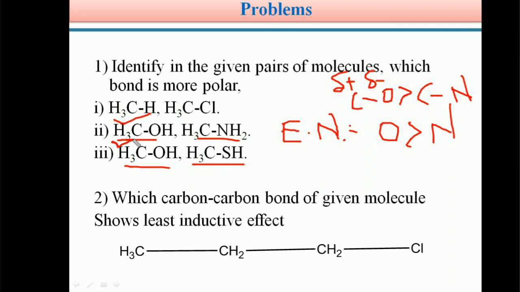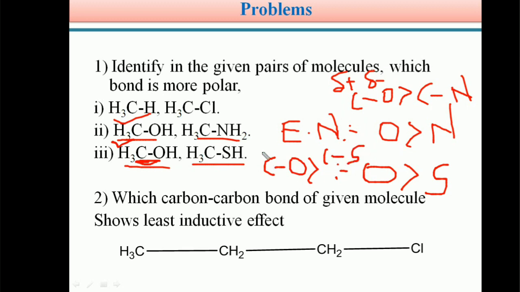Therefore, methanol is the more polar molecule, and the bond between carbon and oxygen is more polar than the carbon sulfur bond, because the electronegativity of oxygen is higher than that of sulfur.